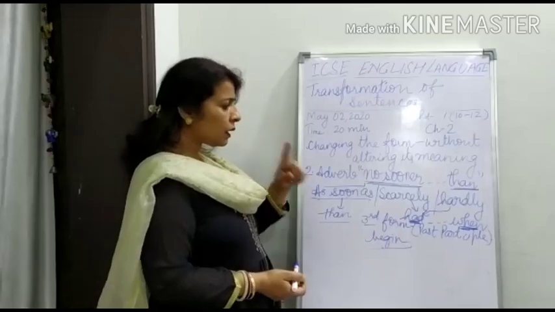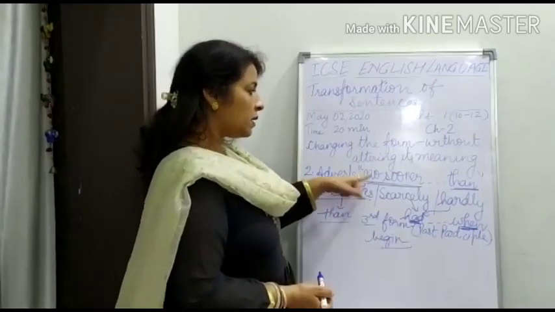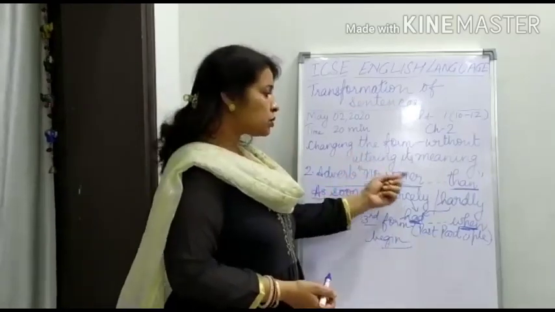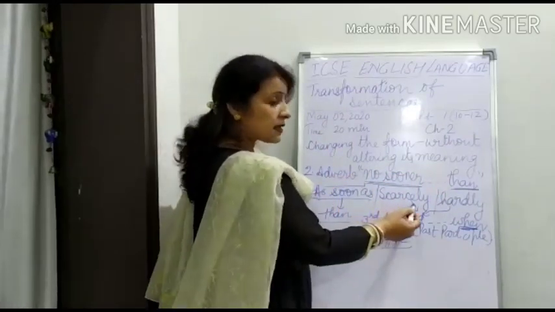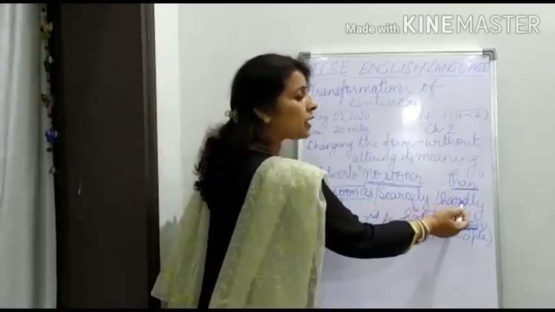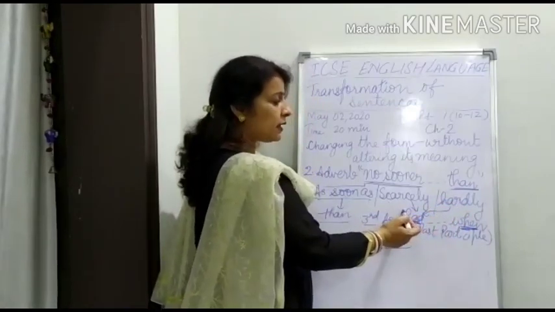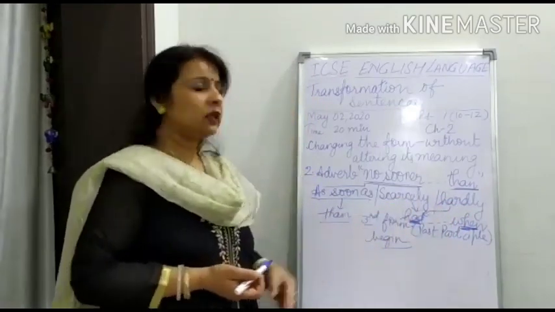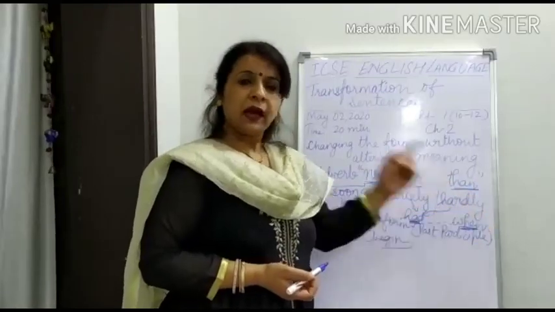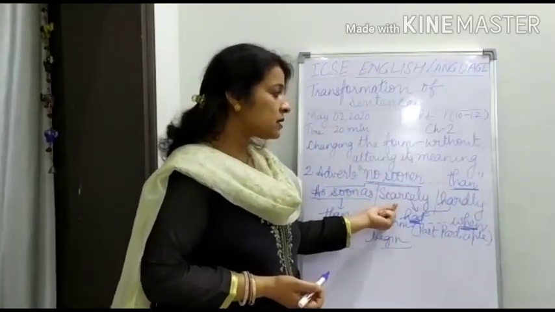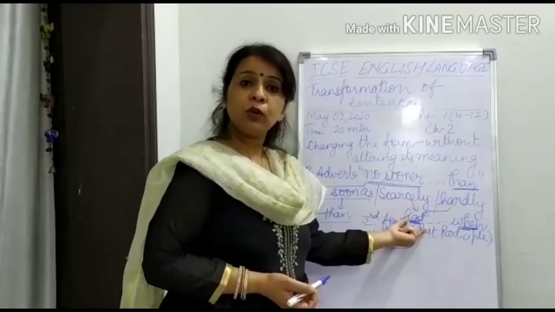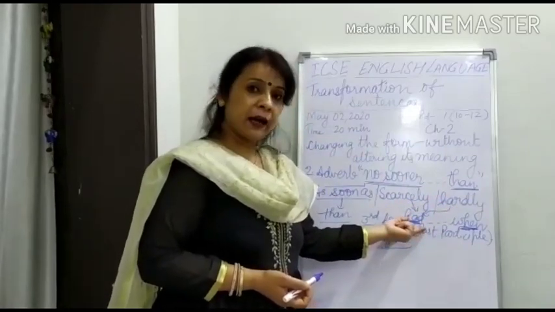Another thing. We can replace no sooner and than with two more words: scarcely and hardly. We have to begin the sentence with scarcely and hardly. And make sure, please learn this, with scarcely and hardly we have to use the word had.